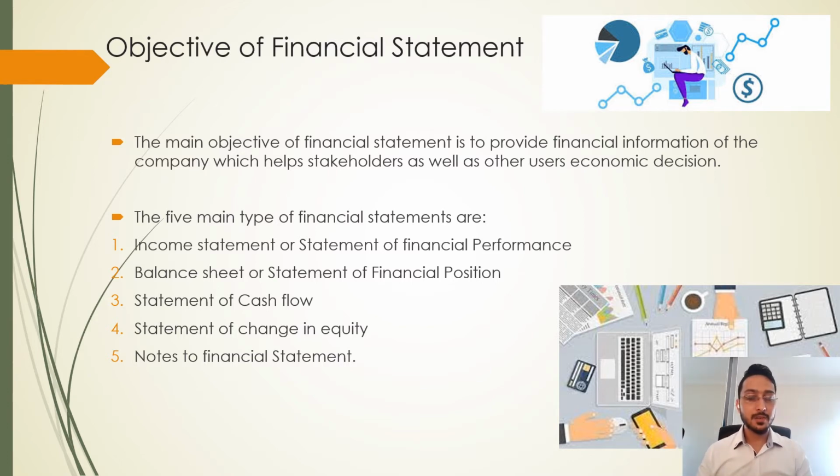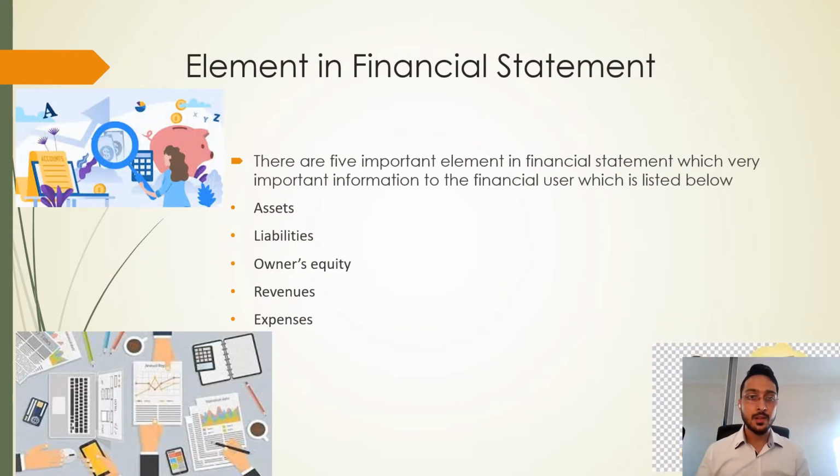The fourth one is the statement of change in equity. The statement of change in equity normally comes with the profit and loss account, and it gives a retrospective effect of the income and expenditure statement. So if there are any changes, then it will be included in there. Notes to financial statements will be the last part, which is after making the financial statements, if there is anything that has been missing and that has to be included, then it will go onto the notes to financial statements.